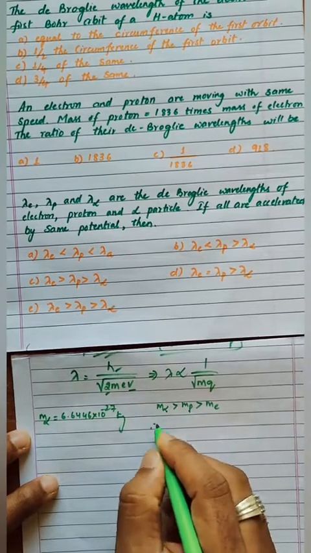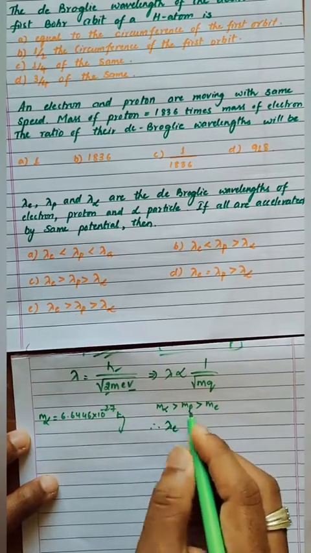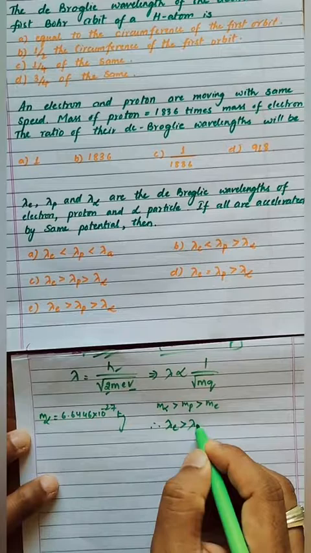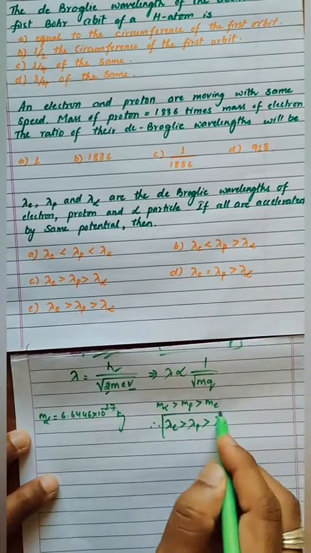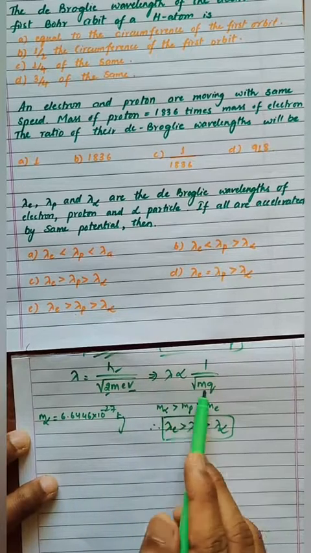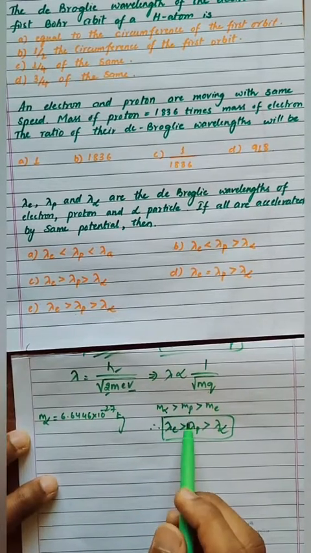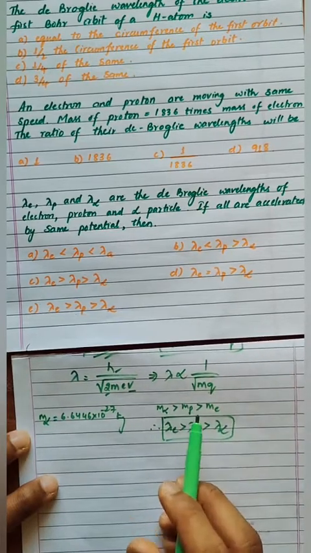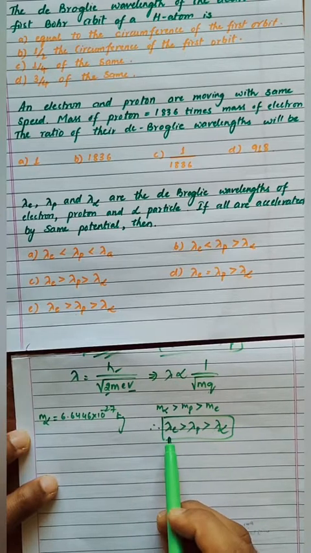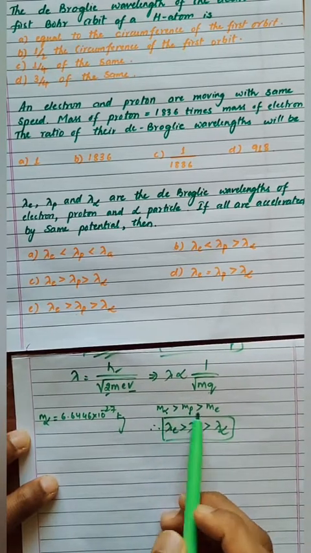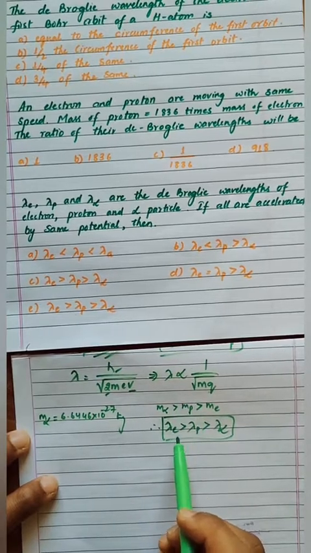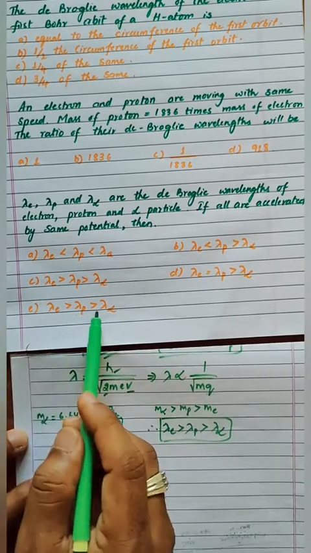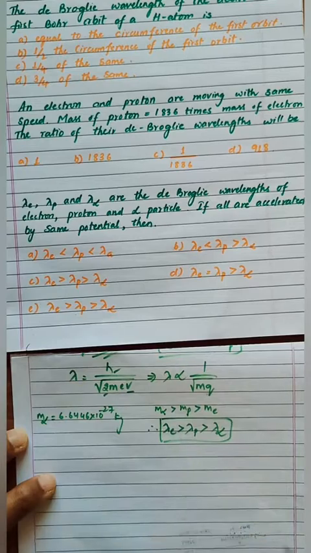So lambda is inversely proportional to root of mass. So for this corresponding, we are going to get lambda e greater than lambda p greater than lambda alpha. Okay, so this is the right answer, right? Since both are inversely proportional, mass plays a very important role here. Charges remain the same, mass of proton, electron, alpha, so only the lambda will vary according to their masses. Since it is inversely proportional, this is the right answer. So option E is the right answer. Here we have been given an extra option, so look at this option carefully. Option E is the right answer. Clear? Thank you very much.